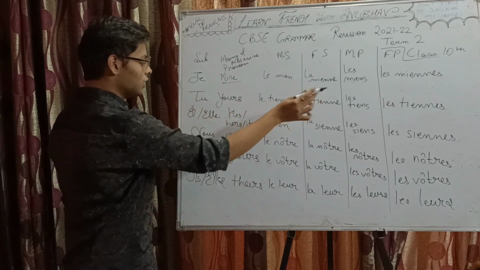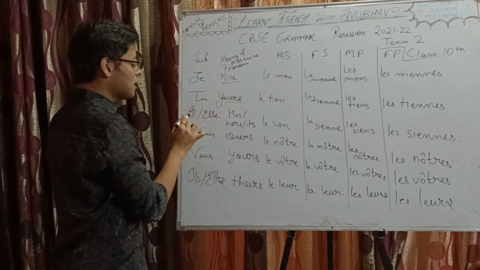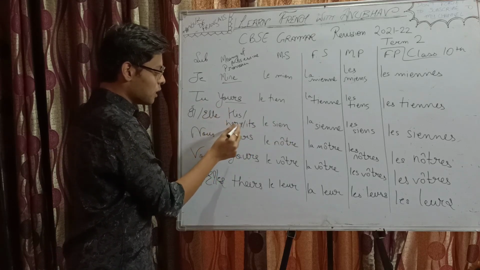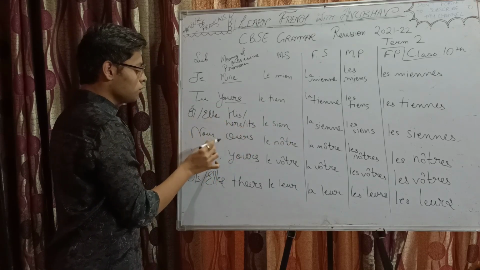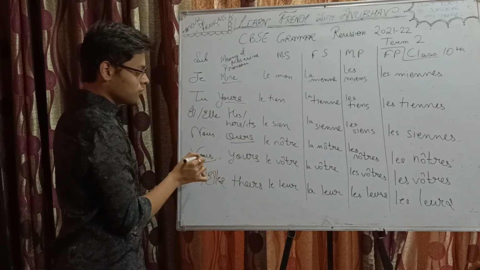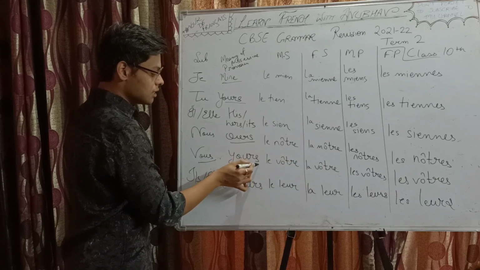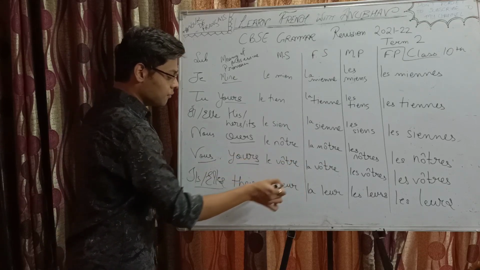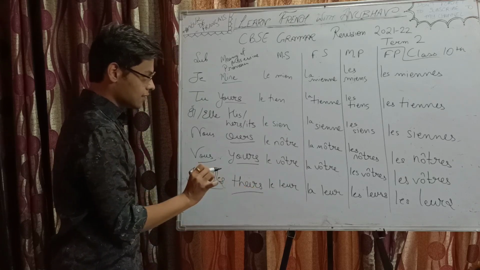For tu, these 4, the meaning is yours. For il and elle, for these 4, the meaning could be his, hers, or its. For nous, which means ours, these 4. For vous, these 4 mean yours. And for ils and elles, plural, these 4 mean theirs.